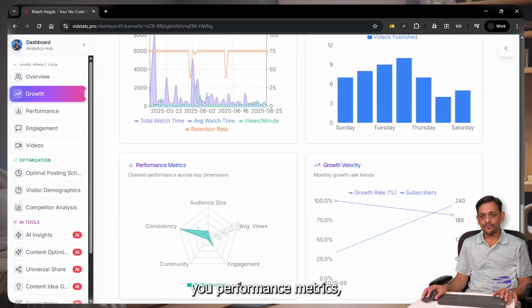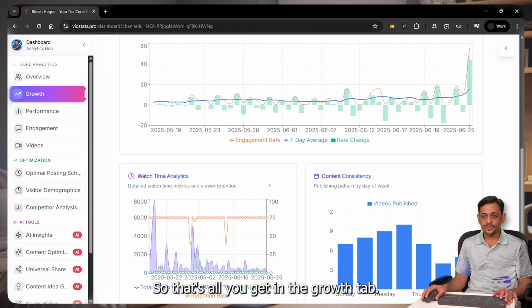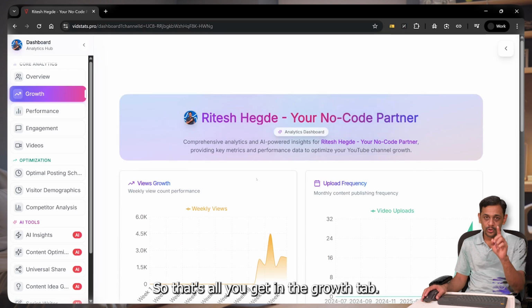It also gives you performance metrics, as you can see here. Audience size, consistency and community, engagement, average views, and so on and so forth. You get growth velocity. So that's all you get in the growth tab.